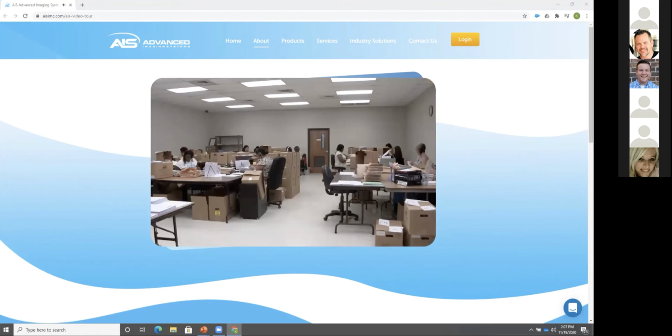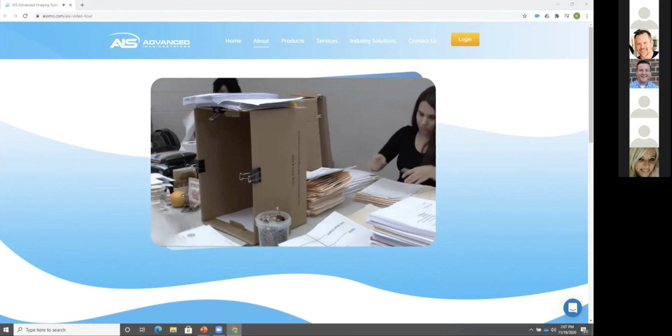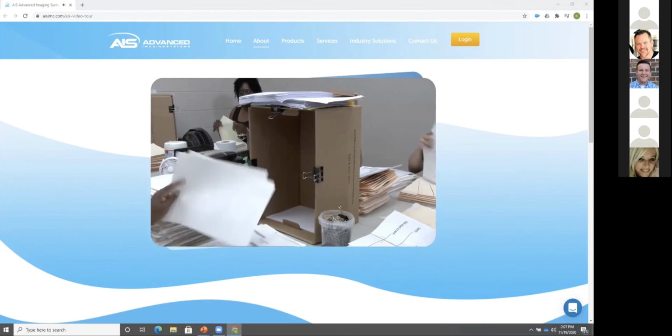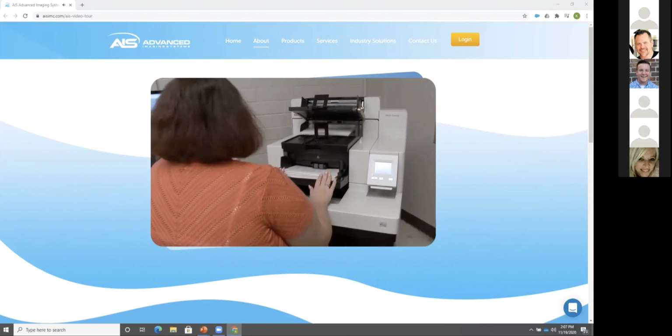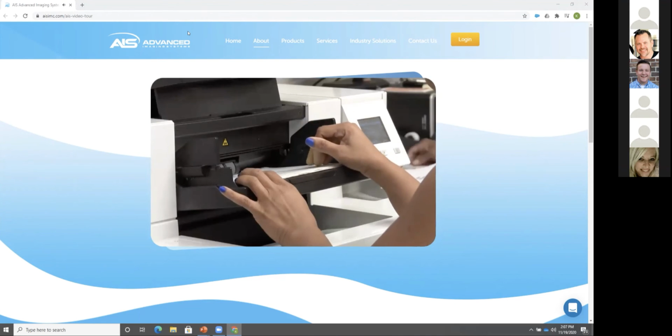Our prep staff, processing an average of 1,000 pages per hour, removes staples and paper clips, tapes down smaller torn documents, and tags specific index data. Barcode header sheets are inserted to ensure documents are properly separated and searchable. Documents are then moved to our service bureau, where between 5 and 8 million images are captured monthly, utilizing the latest in Kodak Alaris technology. Scan files are cropped and cleaned up for optimal clarity.